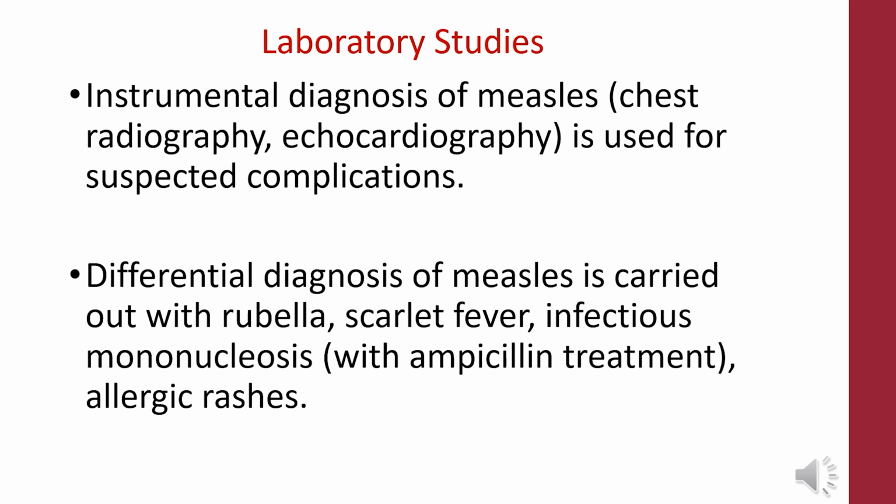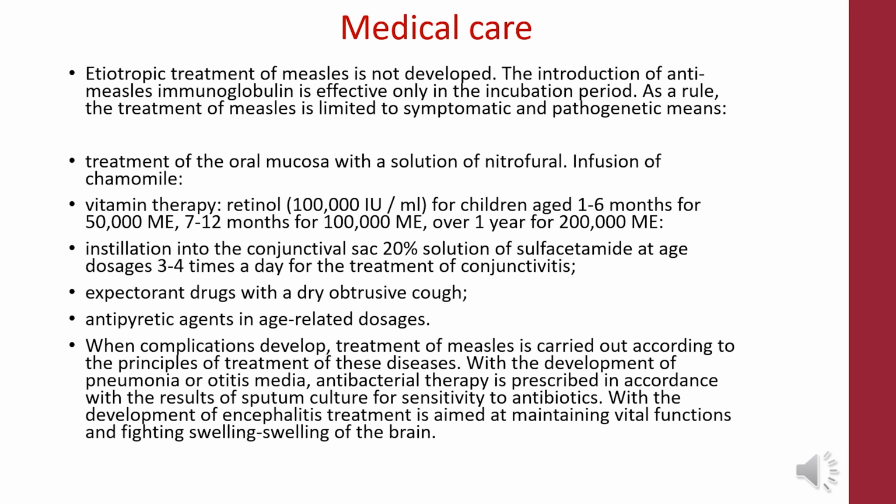Instrumental diagnosis of measles: chest radiography and echocardiography are used for suspected complications. Differential diagnosis of measles is carried out with rubella, scarlet fever, infectious mononucleosis, and allergic rashes. Medical care. Etiologic treatment of measles is not developed.